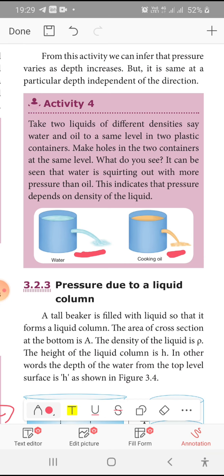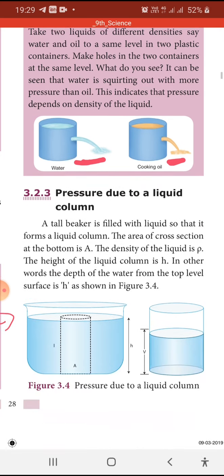This distance shows which one is having more pressure. Here the density is more for the cooking oil, so the pressure is less. The density is less for the water and the pressure is more. Depending upon the density, the pressure also varies. The same way,